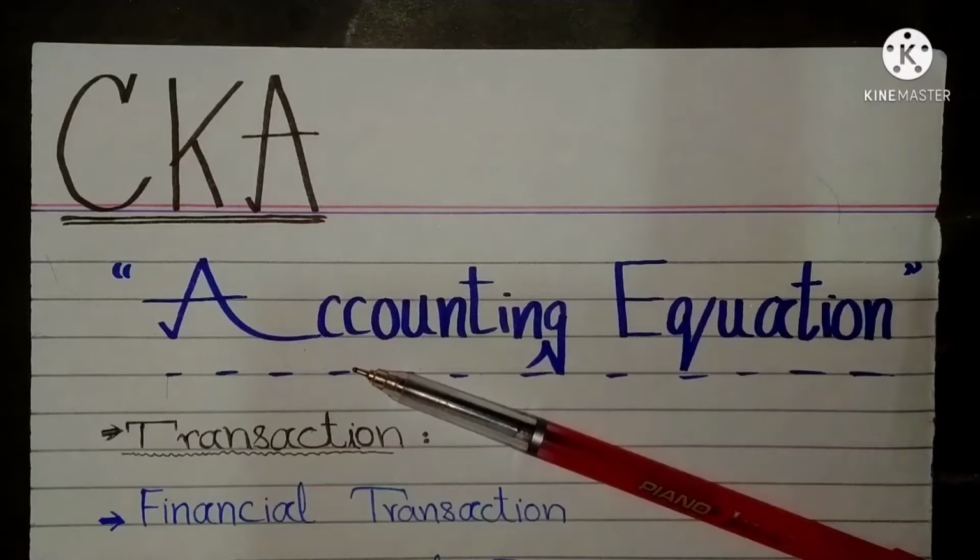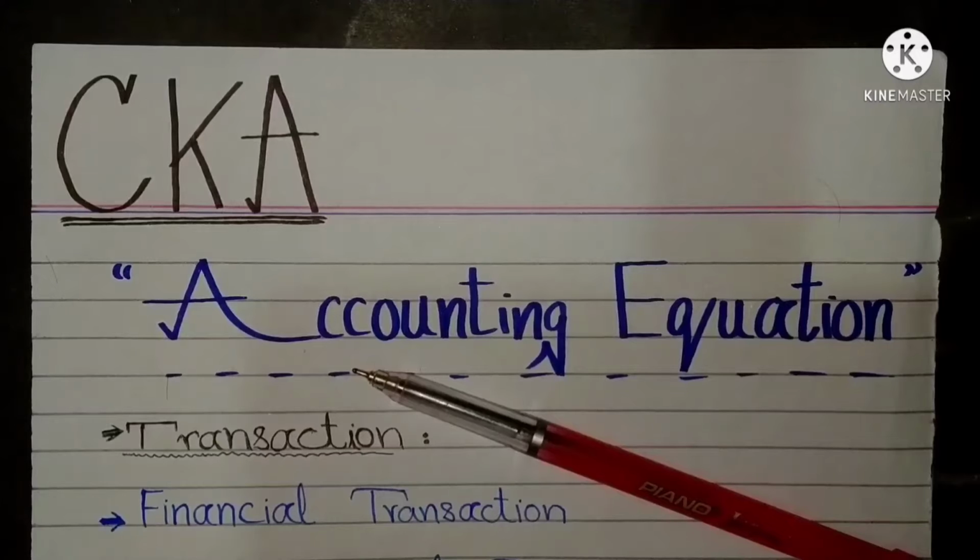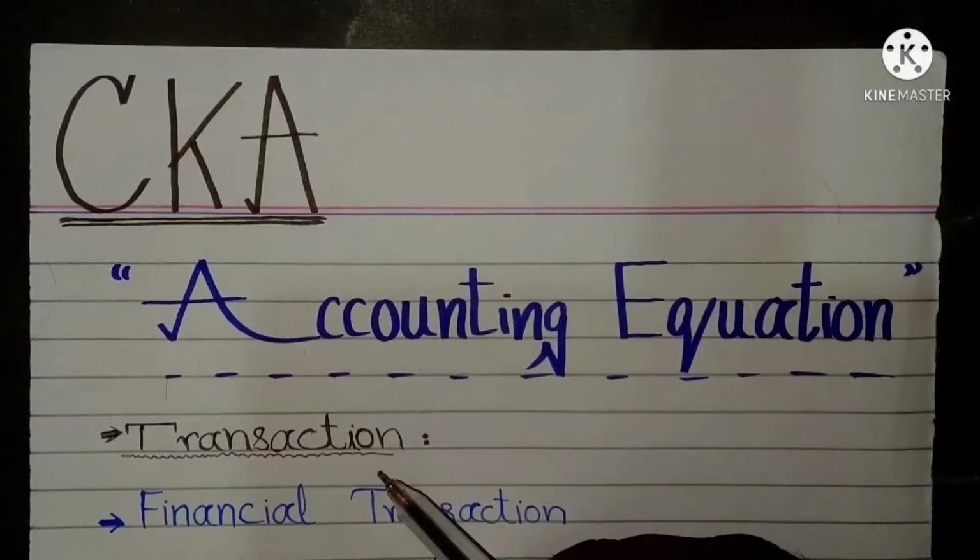Today we will discuss chapter number 2, accounting equation, and its examples and problems. This is very important to understand the core element of the accounting equation, which is transaction. The main function of an accountant is to record properly the financial transactions of a business concern in the books of accounts and to ascertain its true result at the year end.